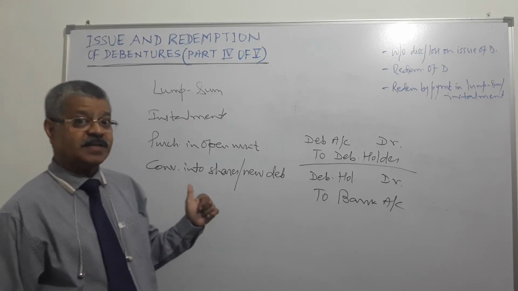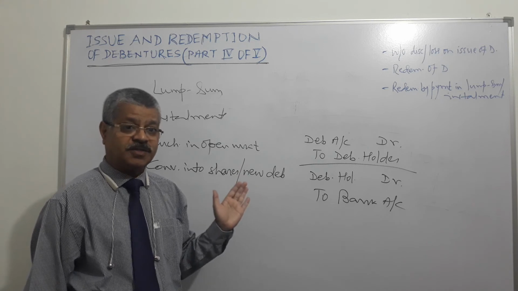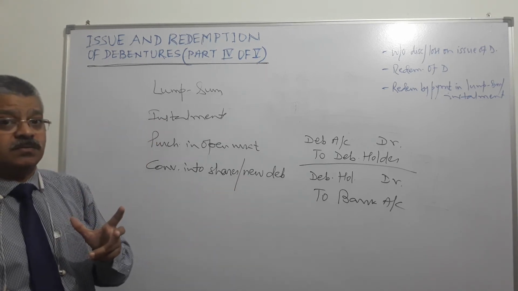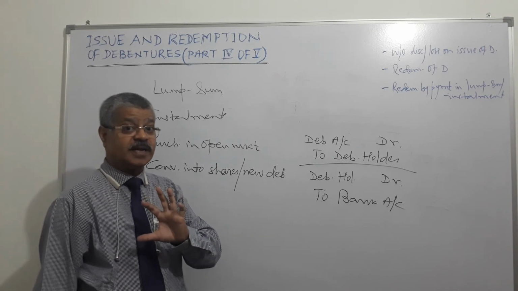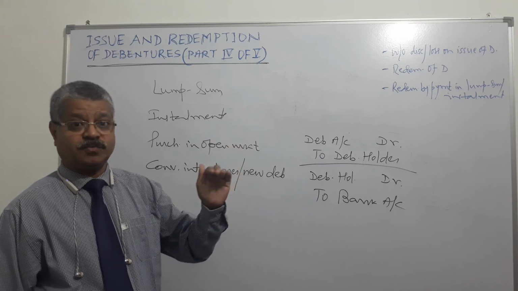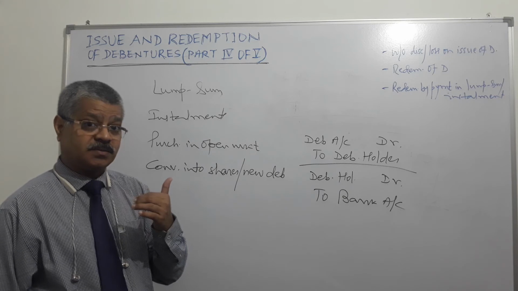So it is expected to set aside a part of its profits, an adequate amount, every year to meet the redemption requirements, right?